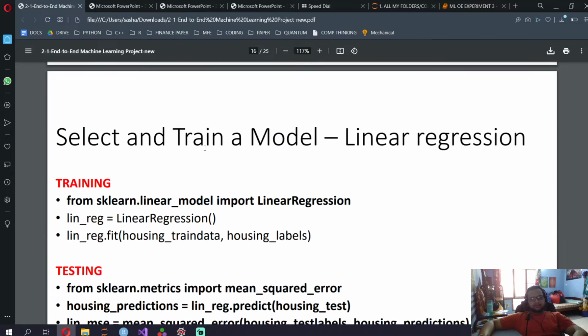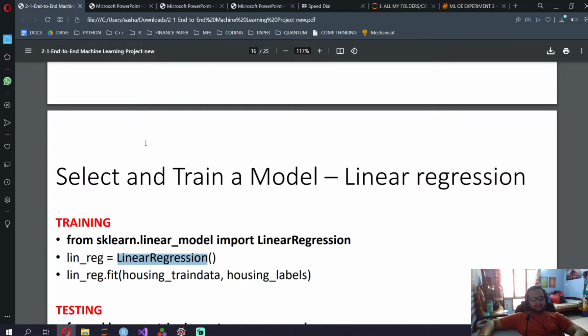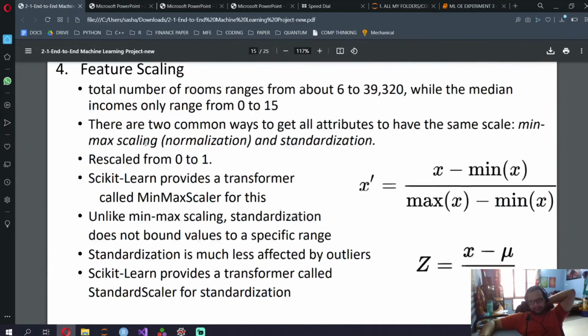Standardization. With respect to code, I would suggest don't worry about standardization. You rarely need to do it. If you do it, it doesn't make that much of a difference, especially with linear regression. So just let it be. I'm going to skip this feature scaling part. So what it does majorly is,